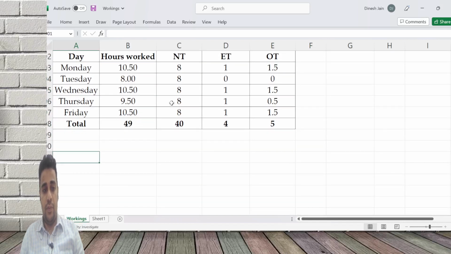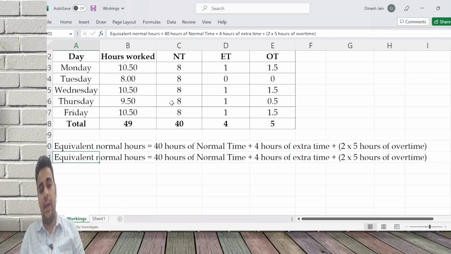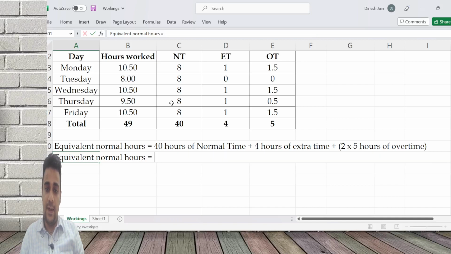So what we are going to finally say is equivalent normal hours is equal to 40 hours of normal time plus 4 hours of extra time plus 2 into 5 hours of overtime. Double, you will have to pay double for this. 40 hours of normal time, 4 hours of extra time and 2 into 5 hours of overtime all put together.